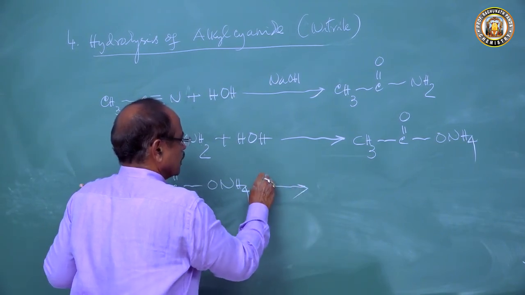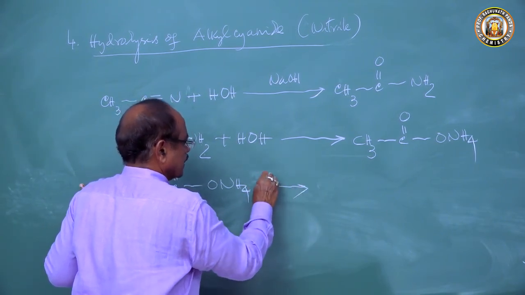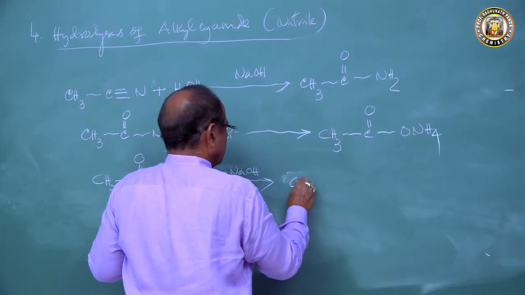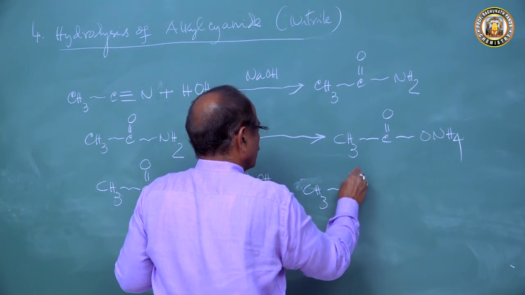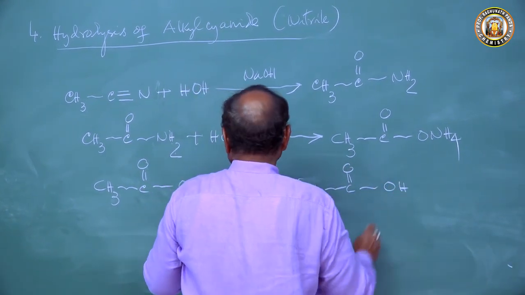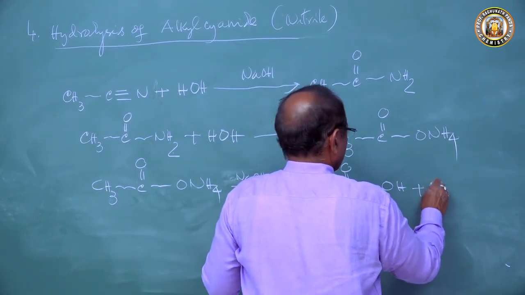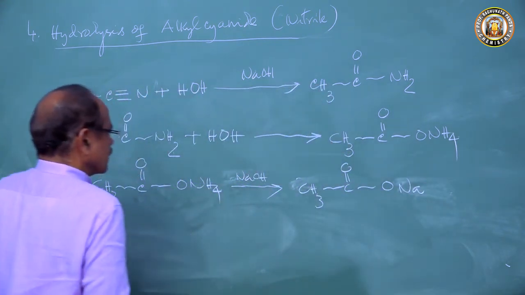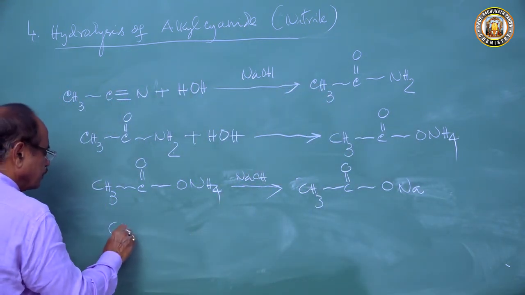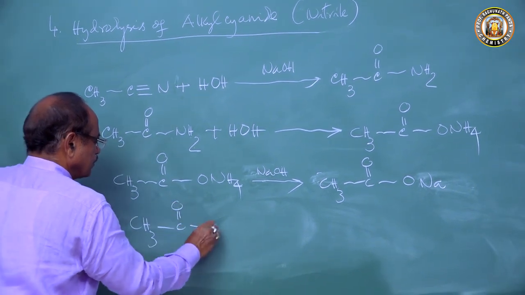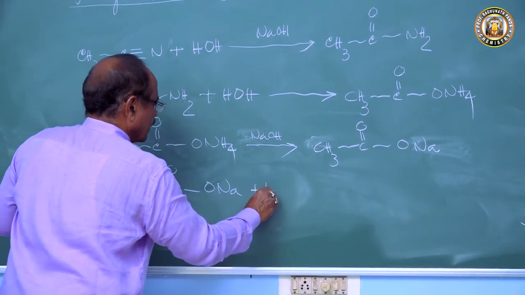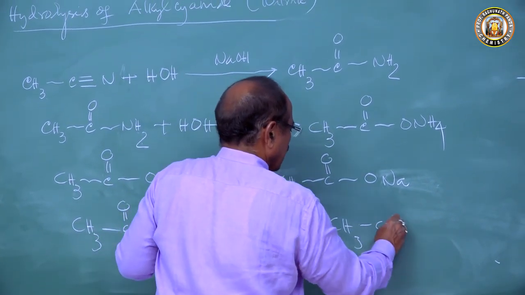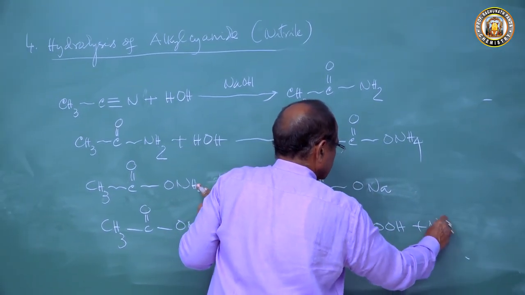It forms the sodium salt, CH3COONa, and this sodium salt upon HCl will give us the acetic acid plus NaCl.